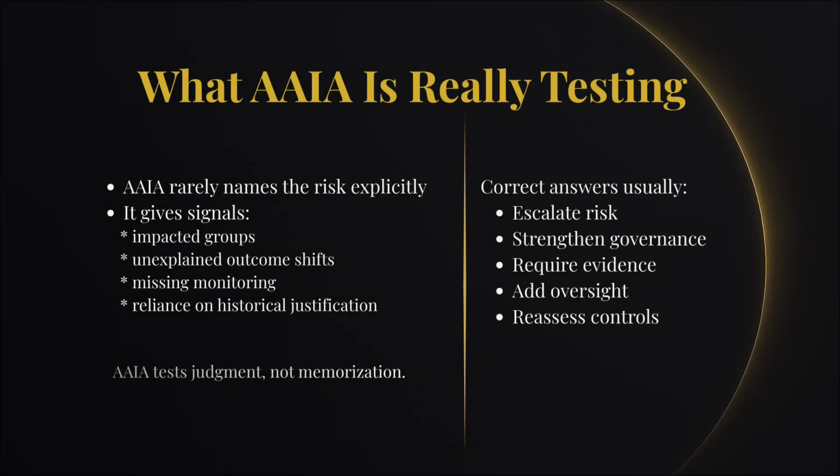Advanced AI audit scenarios rarely say the words bias, drift, or risk. Instead, they give you clues. A specific group impacted. A sudden shift in outcomes. A missing monitoring step. A justification based on historical patterns. Your job is to see the risk pattern underneath, not the surface detail. The correct answer almost always escalates, strengthens governance, requires evidence, adds oversight, reassesses risk. Because advanced AI audit exams test judgment, not memorization.